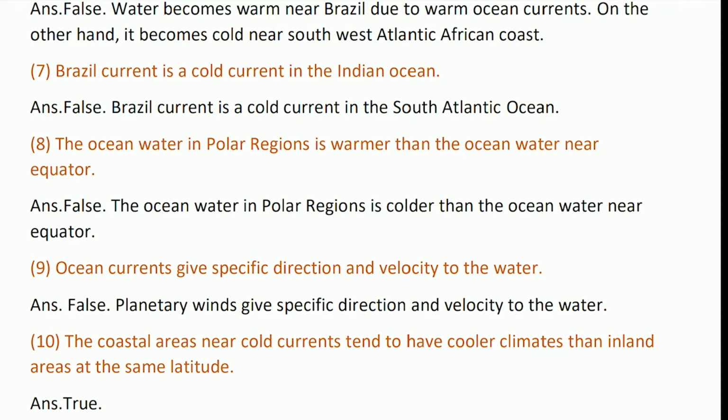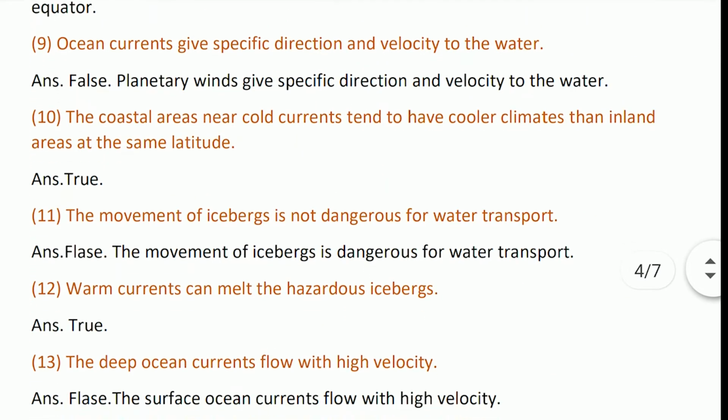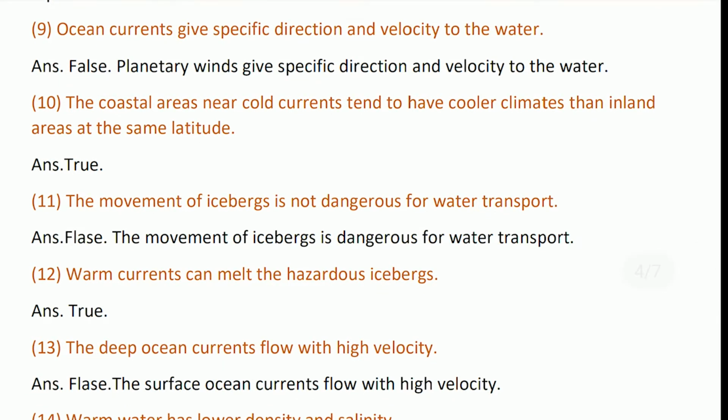The ocean water in the polar region is warmer than the ocean water near the equatorial region. False. The ocean water in the polar region is colder than the ocean water near the equatorial region. Ocean currents give a specific direction and velocity to the water. False. The planetary winds give specific direction and velocity to the water. The coastal areas near cold currents tend to have a cooler climate than inland areas at the same latitude.